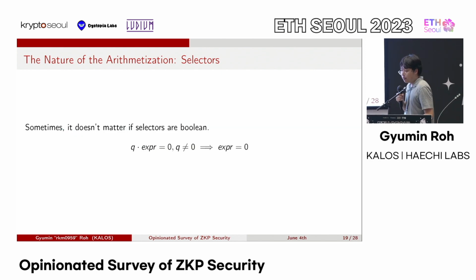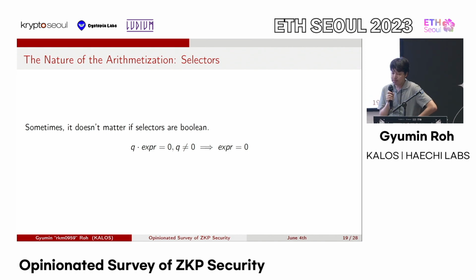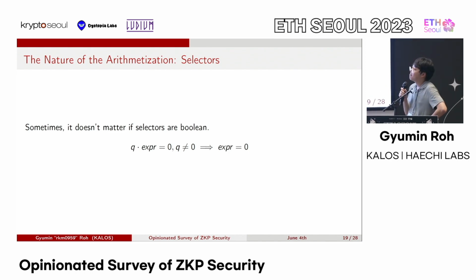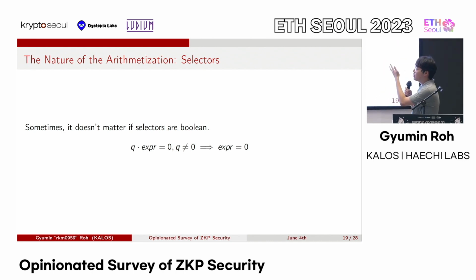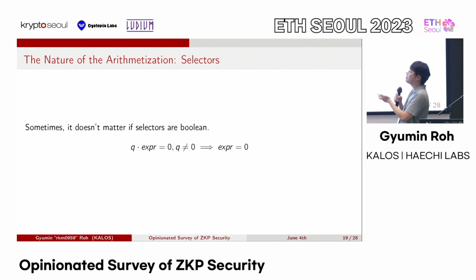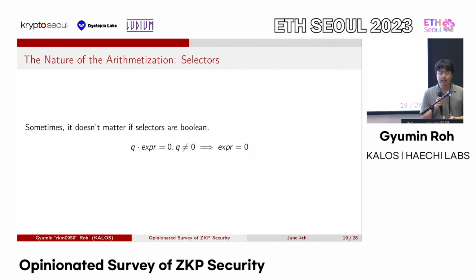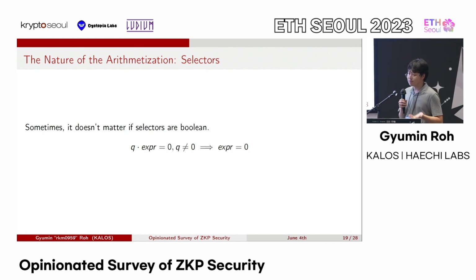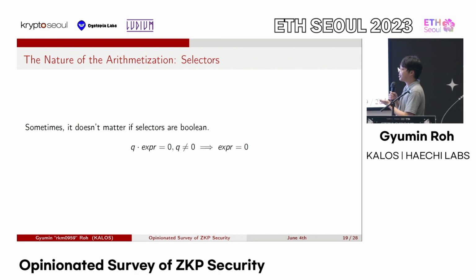And another point about selectors is that sometimes it doesn't really matter if the selector values are Boolean. For example, if I'm using a selector Q to denote that if Q is turned on, then this expression is forced to be 0, then usually the developers will write it in the form of Q times expression is equal to 0. In this case, all that is important to force that expression is equal to 0 is the fact that Q is non-zero.